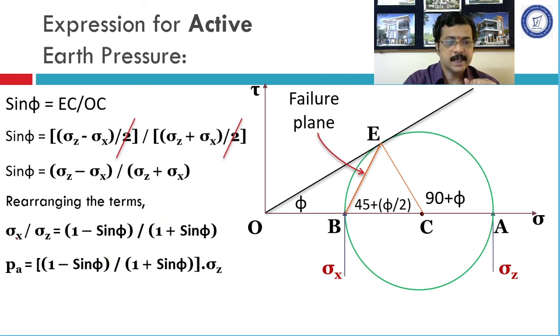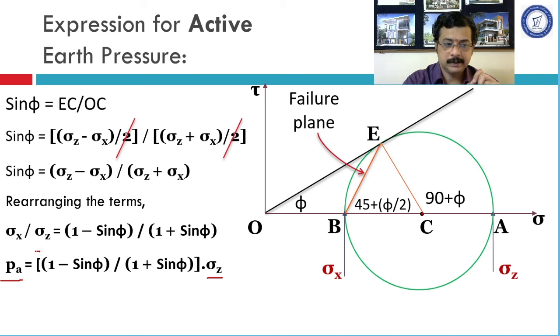So sigma x, which is the horizontal pressure, has been replaced by PA. Sigma z has been taken on the RHS, so here it has been written. This calculation has been carried out for the active condition of earth pressure, hence sigma x has been replaced by p suffix A. This is small p and this is A. So active earth pressure PA equals 1 minus sin phi divided by 1 plus sin phi multiplied by sigma z.